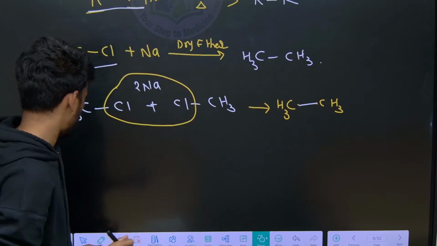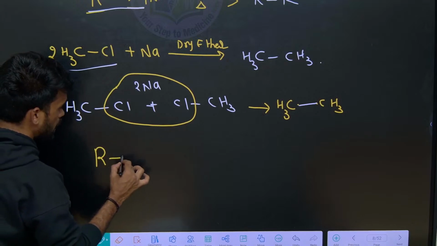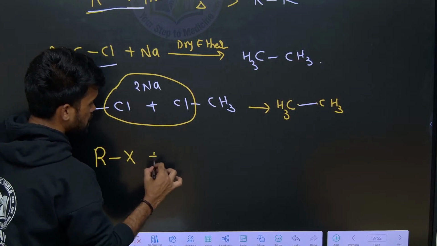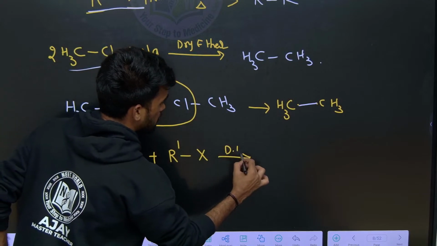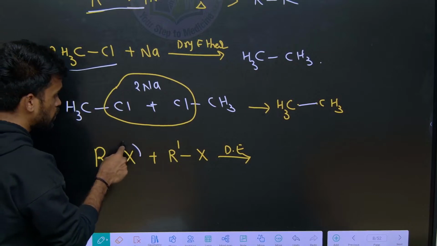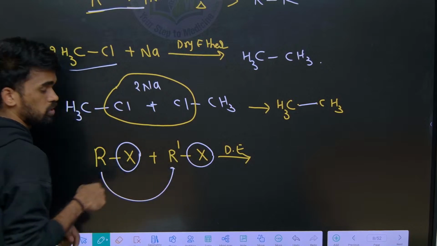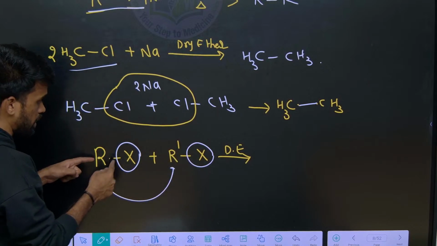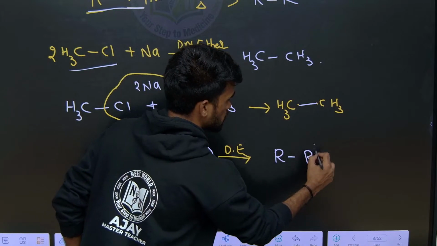Now what if we take 2 different alkyl halides, let us say RX and another one R'X? What types of products are we getting here? DE means dry ether, let us consider. What I told you is you need to remove this X and this X and join these 2 things, so we can get R-R' as a product.